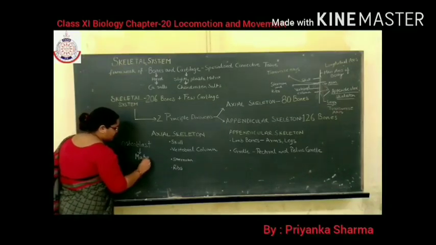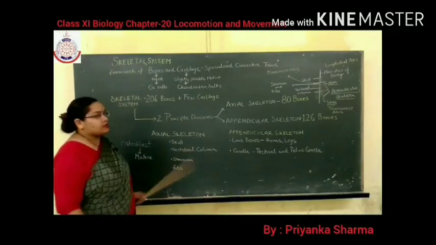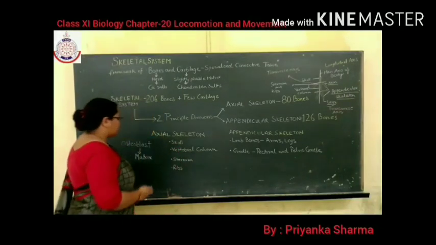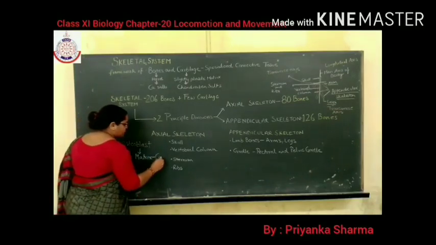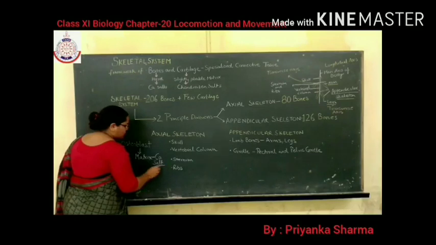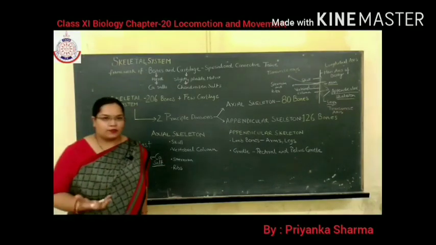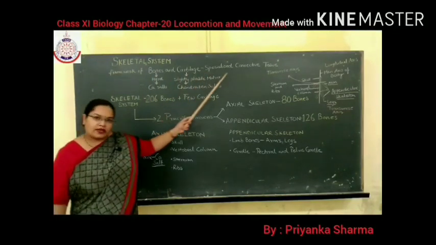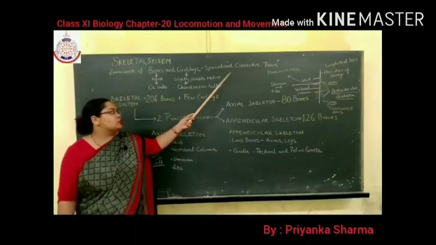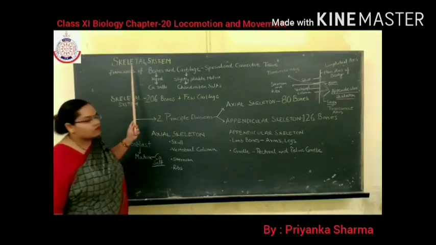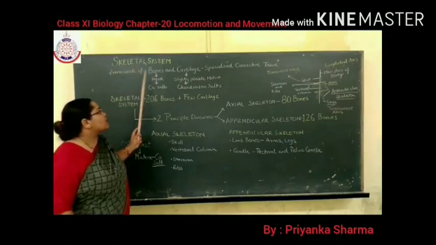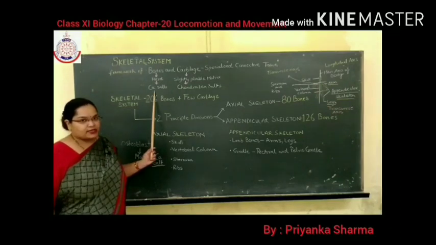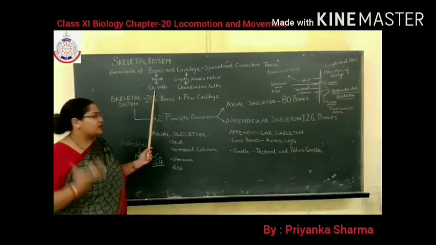in matrix. Clear? And we know that bones are very hard. Why are they hard? Because the matrix of bone consists of calcium salt, and these calcium salts provide hardness to the bones. So bones and cartilage are a type of specialized connective tissue, and they form the framework of the human skeletal system. Bones are hard because of the presence of calcium salts in their matrix, which provide them stiffness and rigidity,